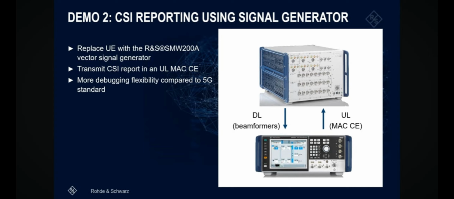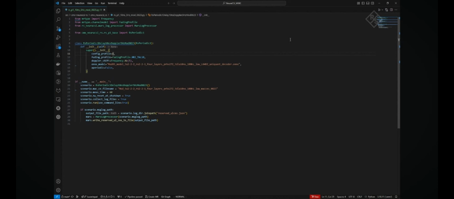And the CMX500 was still playing the tower role. Yes, absolutely. CMX500 still acting as the base station emulator, listening for and processing these unique uplink packets coming from the SMW200. How do they manage all this? Telling the CMX500 which AI model to use, telling the SMW200 what special packet to build. They used scripting, basically programming the test setup.